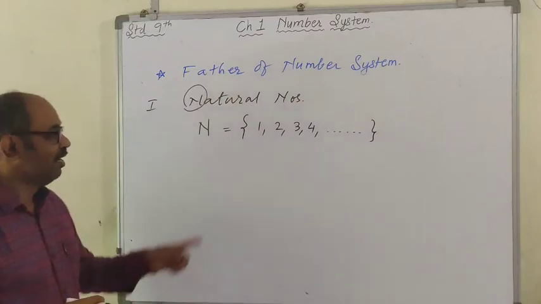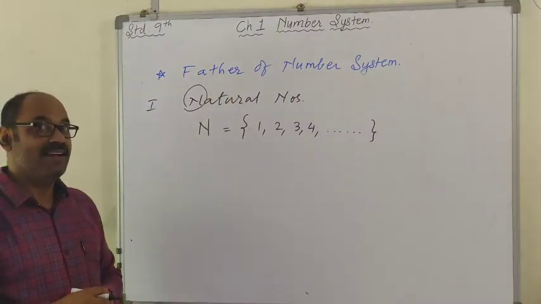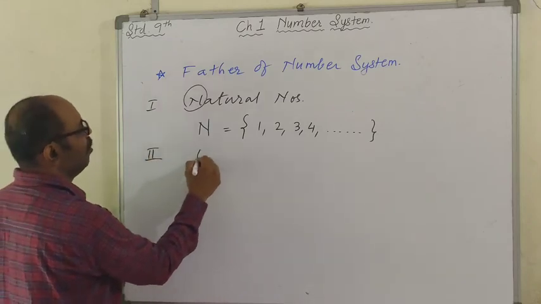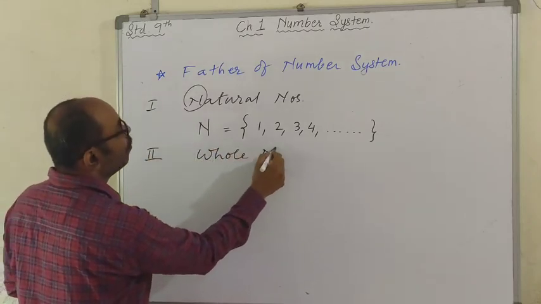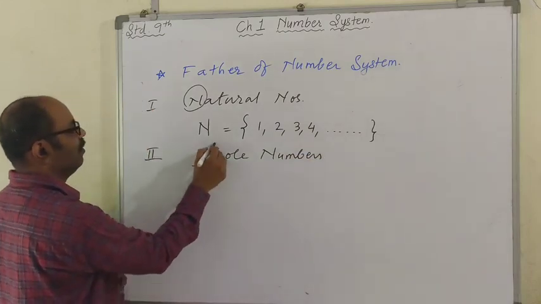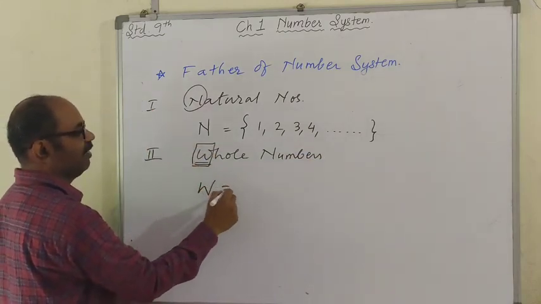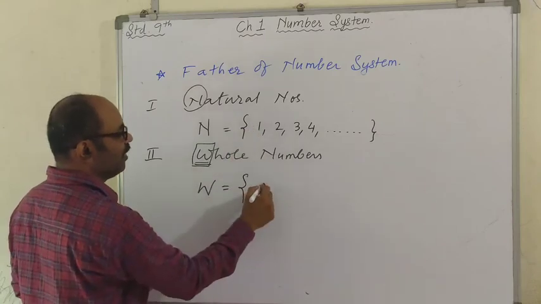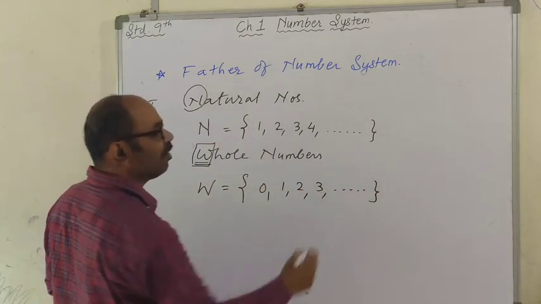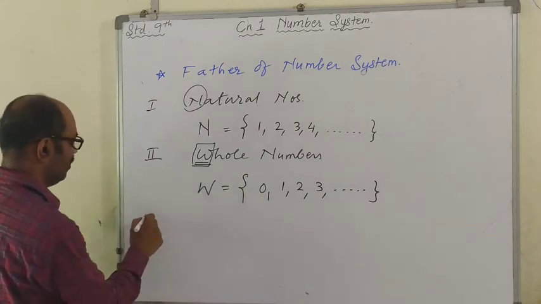Infinite numbers. So this is the set N representing natural numbers. Second, we learned whole numbers. W is the symbol taken for the set, and 0 is included: 0, 1, 2, 3, 4, and so on. This is the set of whole numbers.